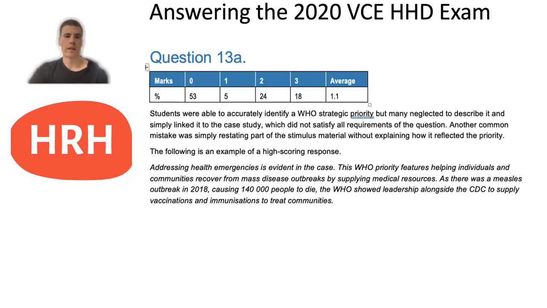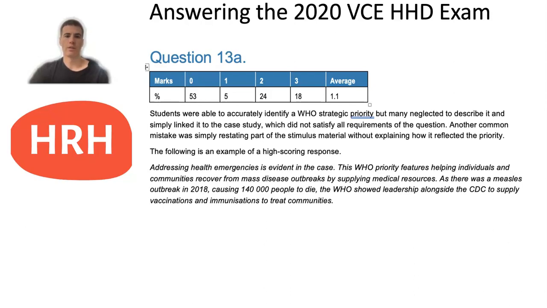They've given an example of a high scoring response there. Probably addressing health emergencies was the most evident WHO strategic priority. Then they described that by saying this WHO priority features helping individuals and communities recover from mass disease outbreaks by doing things such as supplying medical resources. And then they linked to the case study by saying there was a measles outbreak in 2018 where 140,000 people died, and the WHO showed leadership alongside the CDC to supply vaccinations and immunizations to treat communities.